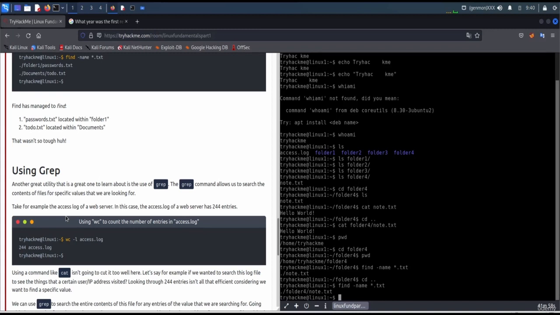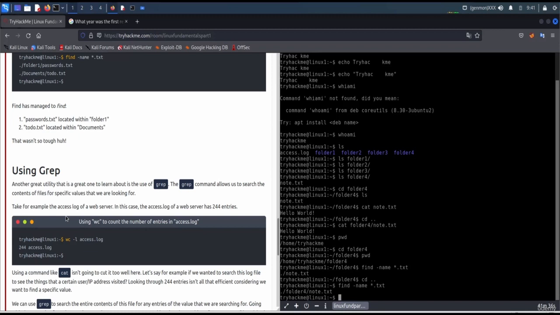Using grep. Another great utility to learn about is grep. The grep command allows us to search the contents of a file for specific values that we are looking for. Take for example the access log of a web server. In this case, the access.log of a web server has 244 entries.